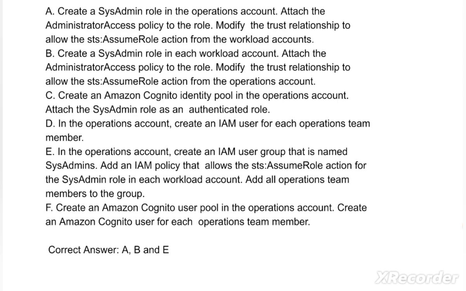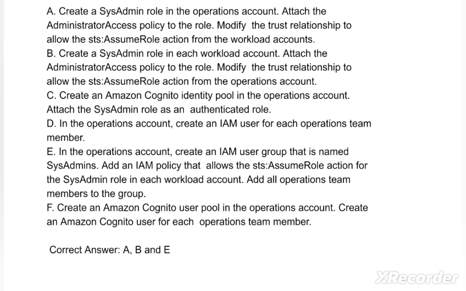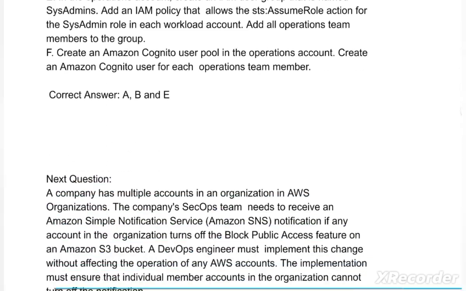Option D. In the operations account, create an IAM user for each operations team member. Option E. In the operations account, create an IAM user group that is named sysadmins. Add an IAM policy that allows the STS AssumeRole action for the sysadmin role in each workload account. Add all operations team members to the group. Option F. Create an Amazon Cognito user pool in the operations account. Create an Amazon Cognito user for each operations team member. So the correct answer is option A, B, and E.